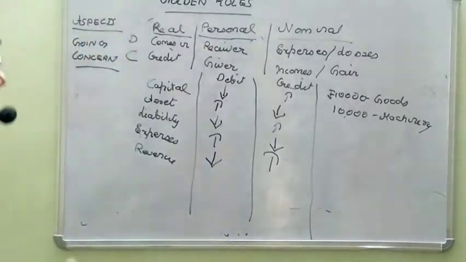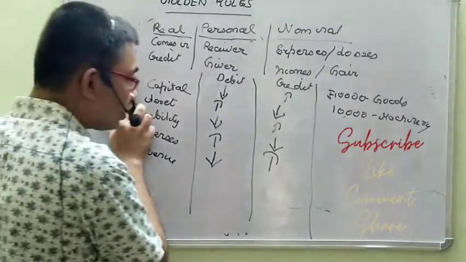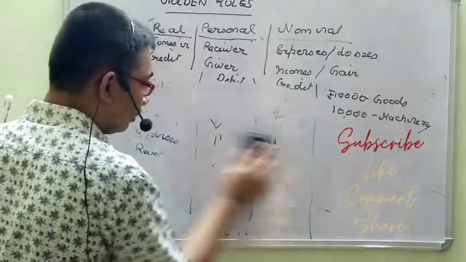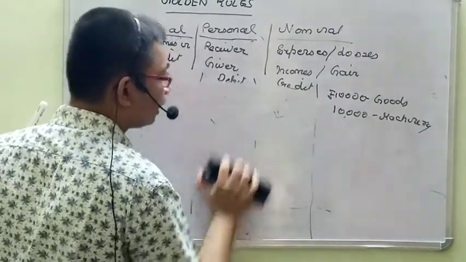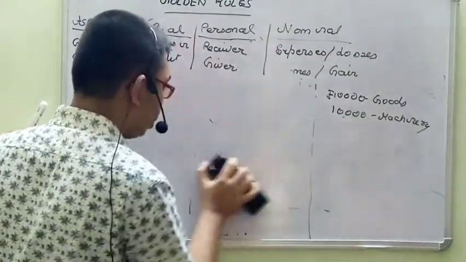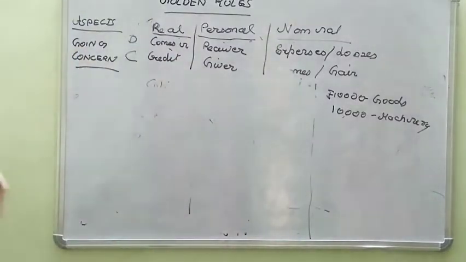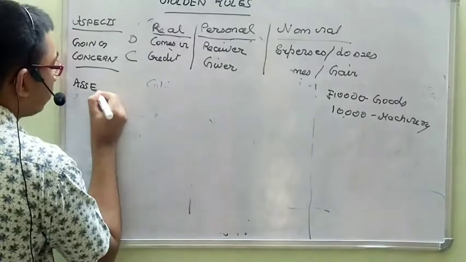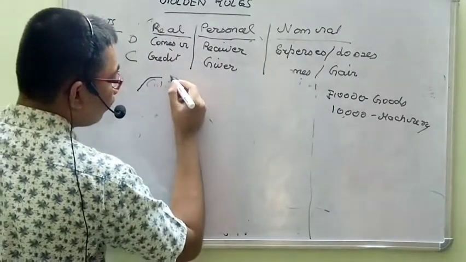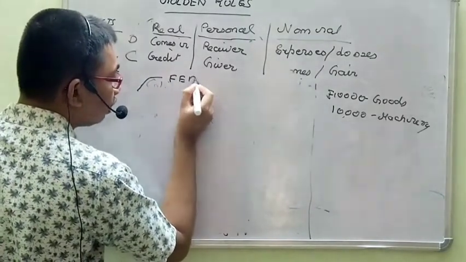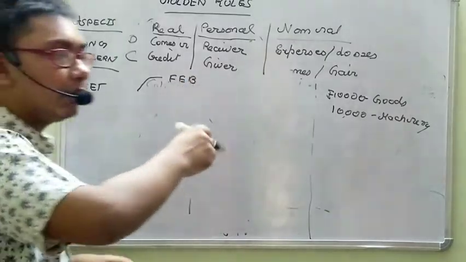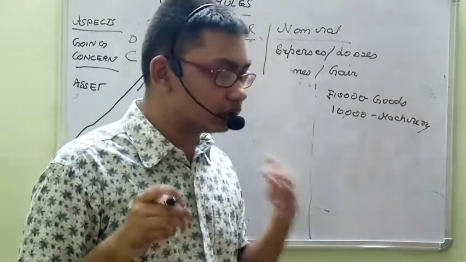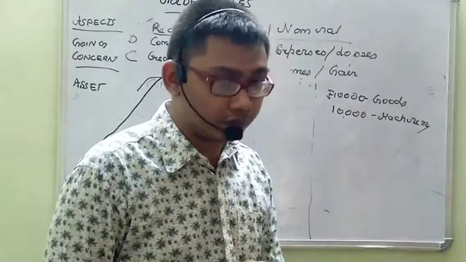So there are two conditions required to classify something as an asset. The first one is future economic benefit. It should give you economic benefits not alone in this year, but also in the future.